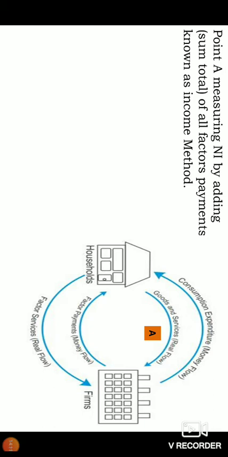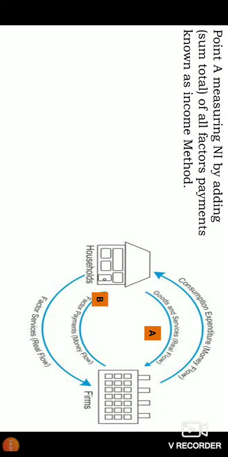All the income received by all the factors in the form of rent, wages, interest and profits, summing up or aggregating all the national factor income, is called calculation of national income by the income method.